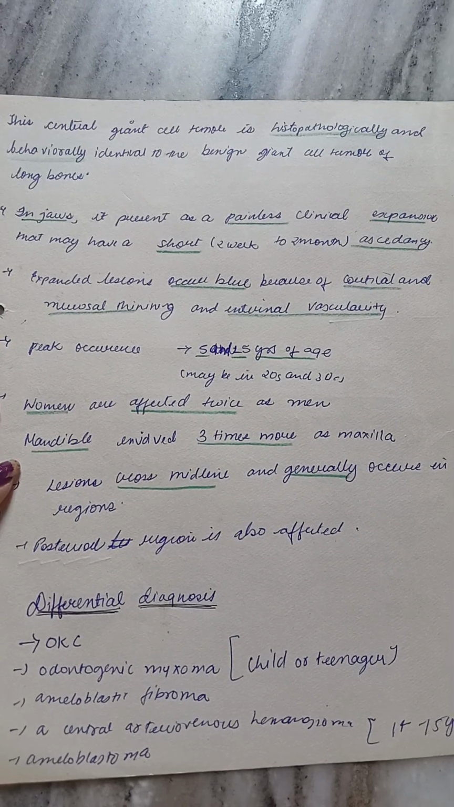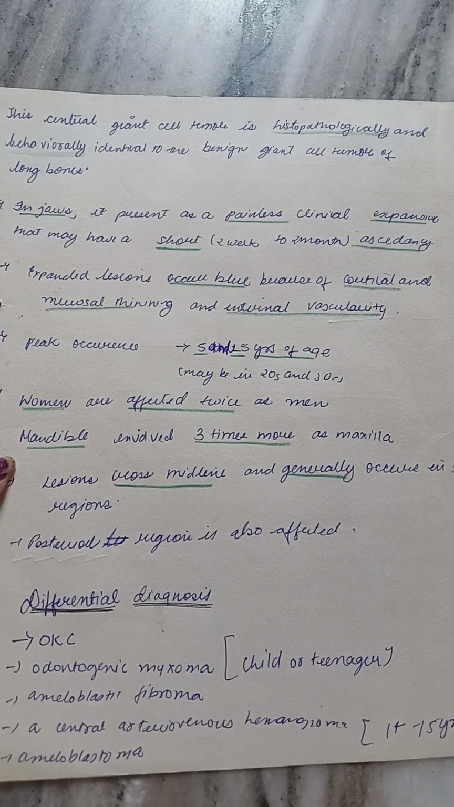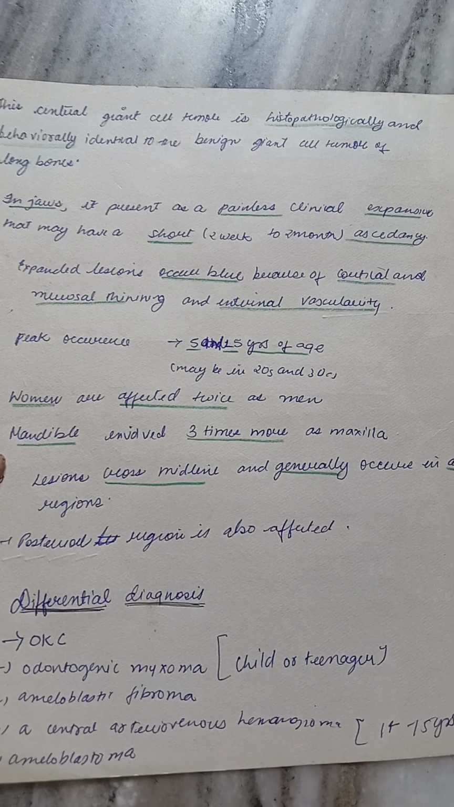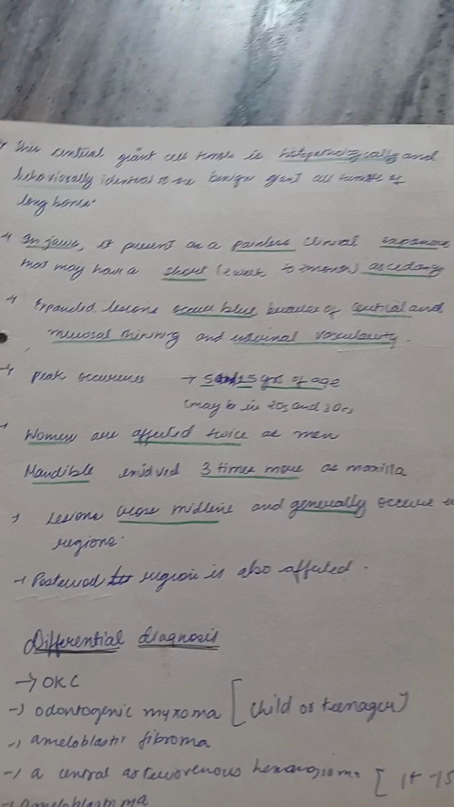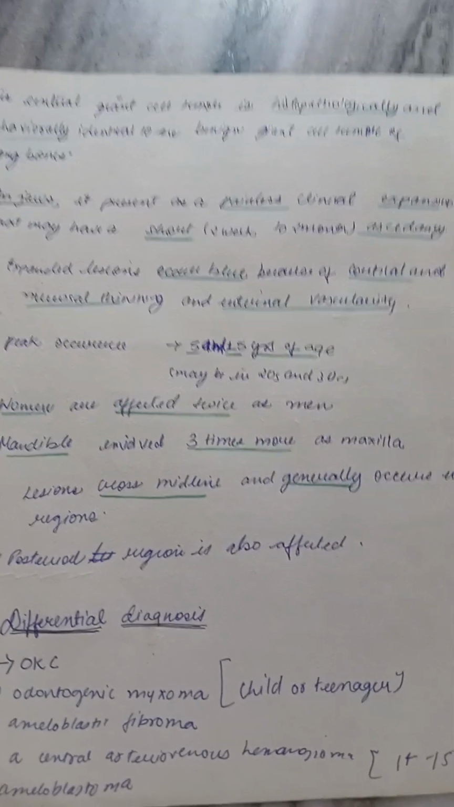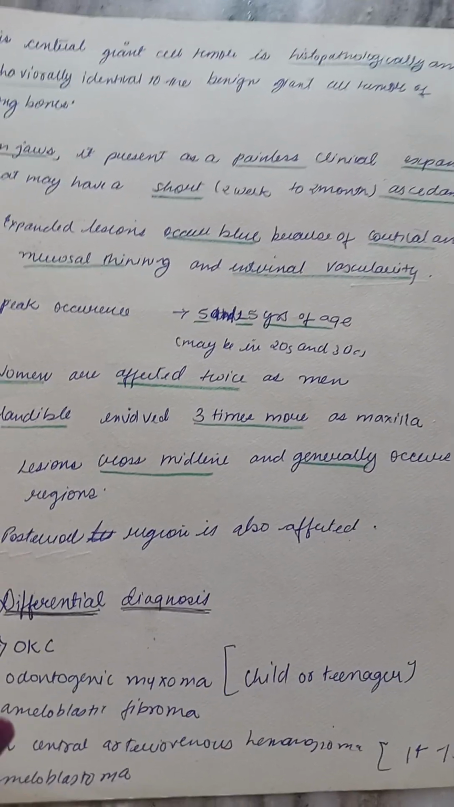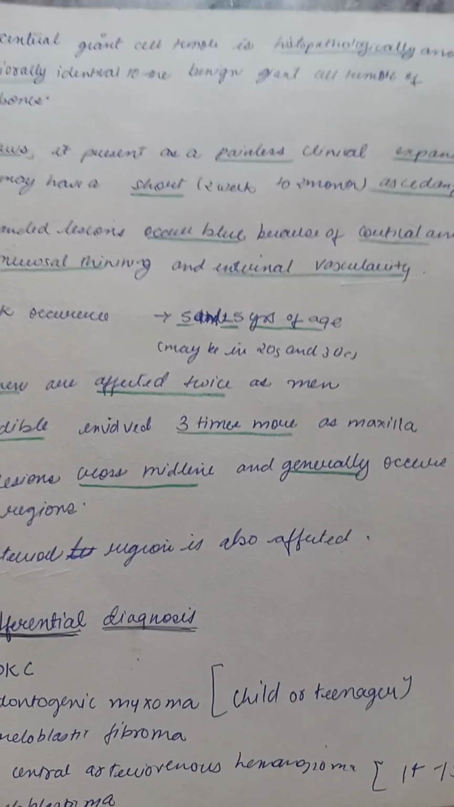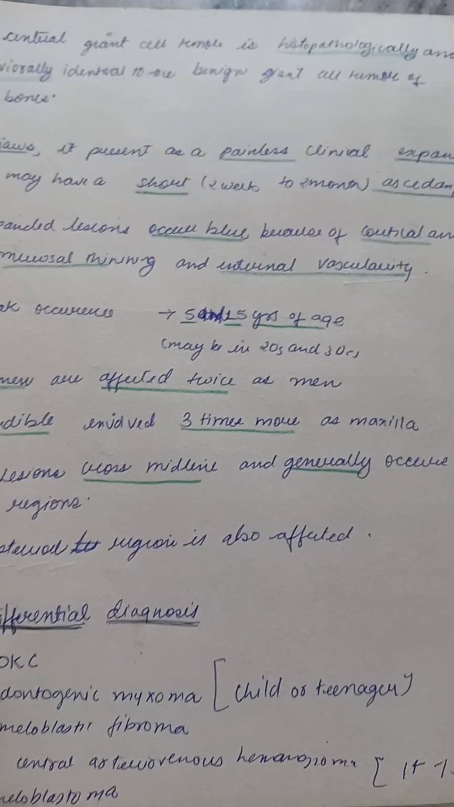Expanded lesions appear blue because of cortical and mucosal thinning and internal vascularity. जो लीजन्स होते हैं जॉज में वो एक्सपैंडेड होते हैं and they appear blue because the mucosal और कॉर्टिकल होता है वो थिन आउट हो जाता है, थिनिंग हो जाती है तो पतला हो जाता है, तो नीचे की जो वस्कुलैरिटी होती है वो दिखती है, so that's why it appears blue.